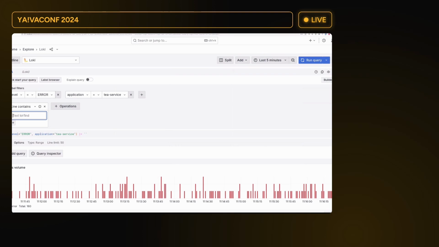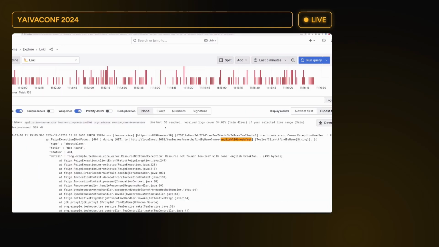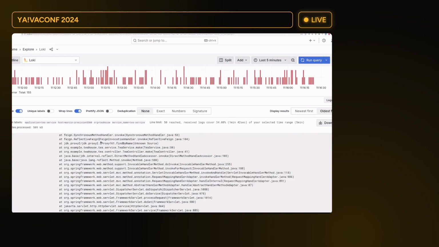Now let's try to search for those that are related to English breakfast, because maybe I was just unlucky that the English breakfast was a problematic thing. But let's check it out. No, it seems that the English breakfast related errors in the T service are a big problem, because there's quite a few of those. What we see here is some sort of 404 not found.